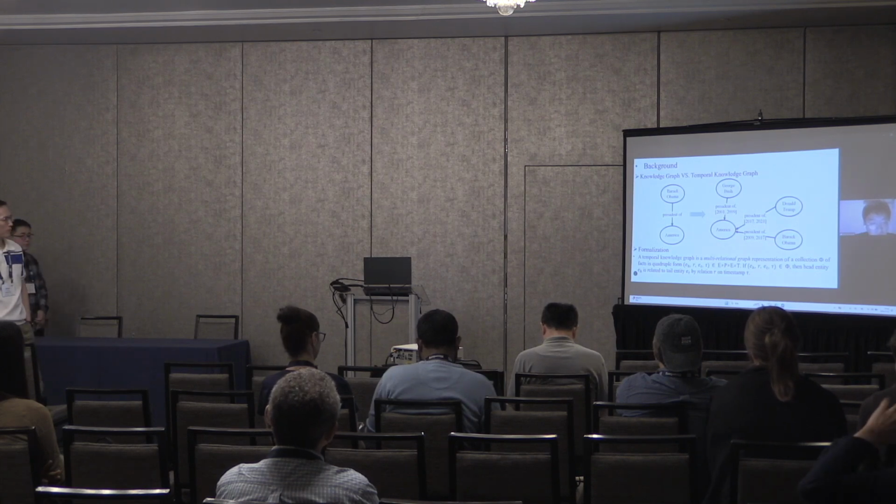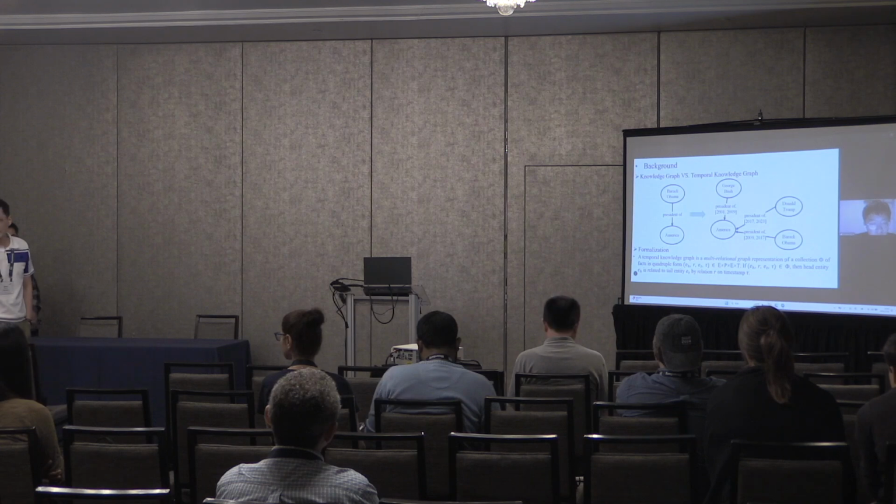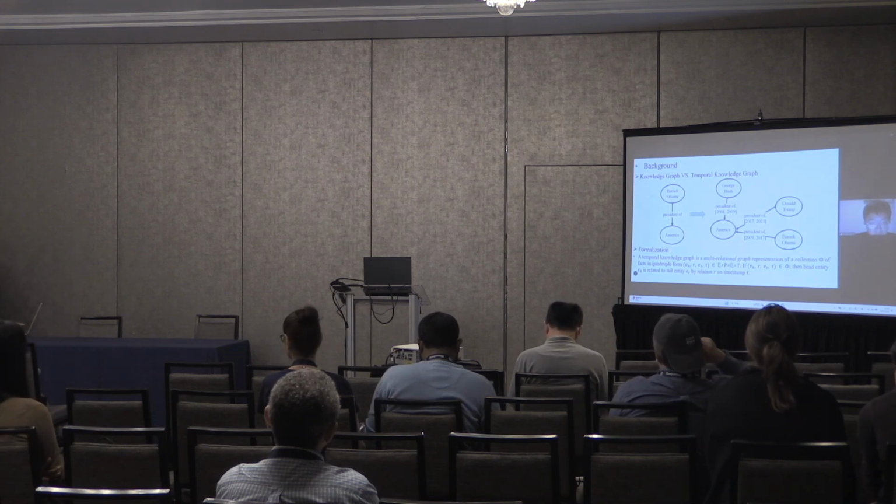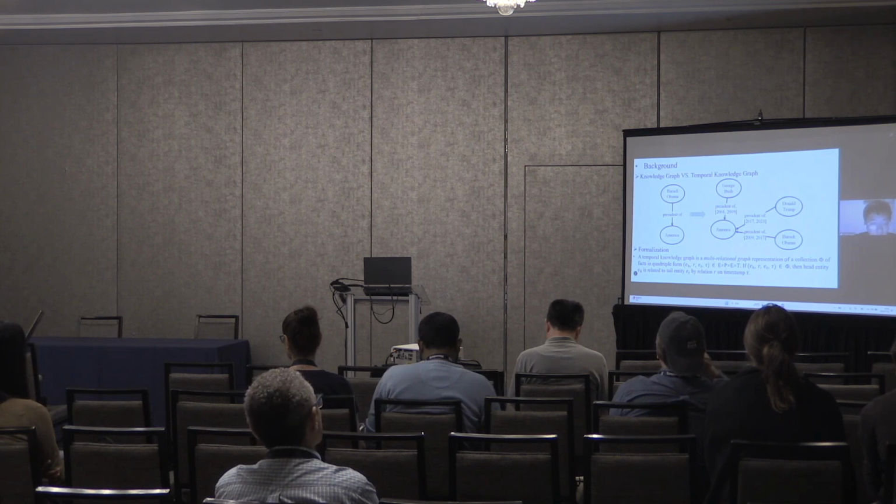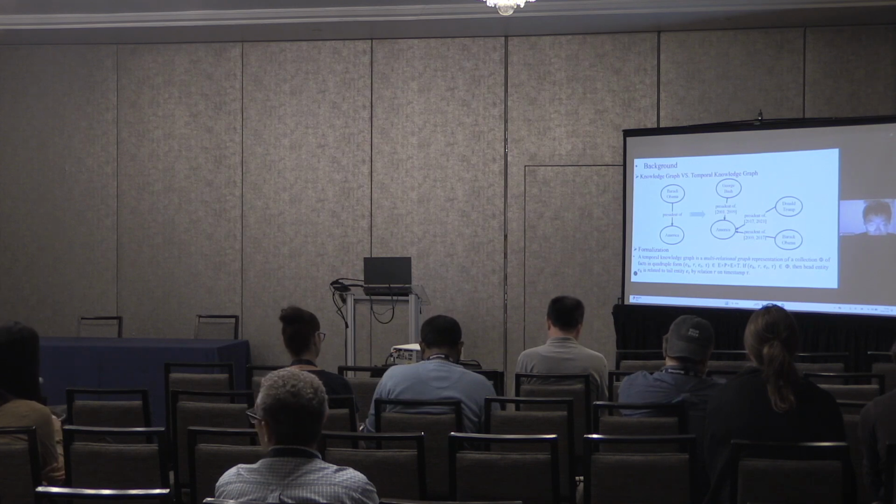To capture the temporal nature of events, temporal knowledge graphs incorporate temporal information into the traditional triples, resulting in quadruples (EH, R, ET, tau). For example, Barack Obama, President of USA from 2009 to 2017.